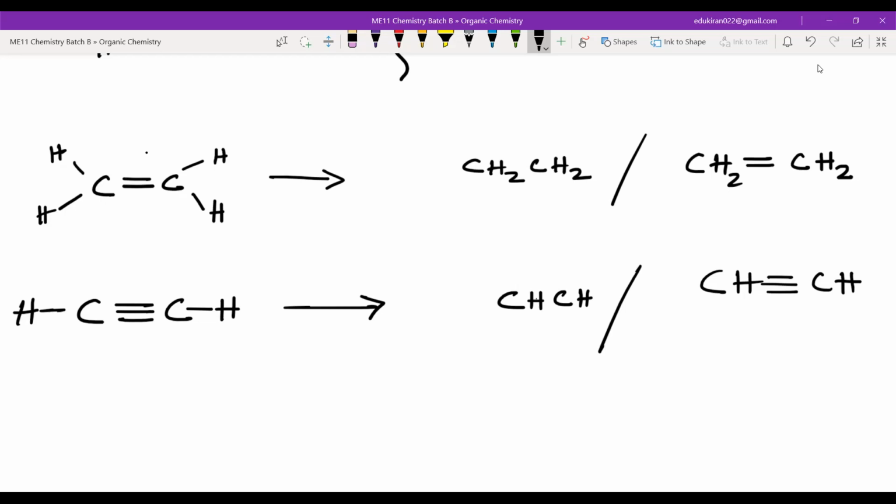Now, converting from structural formula to the condensed formula is easy, but let us see how we should convert from the condensed formula to the structural formula.